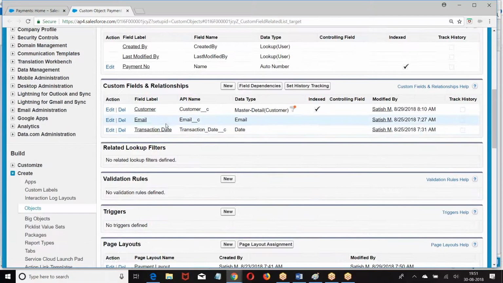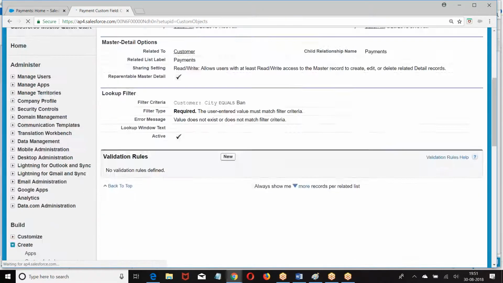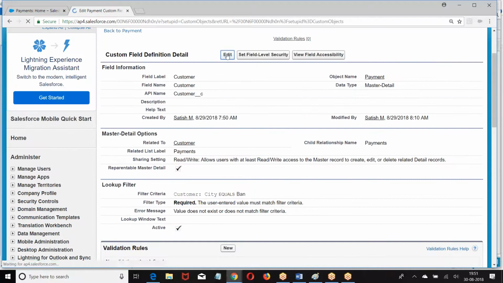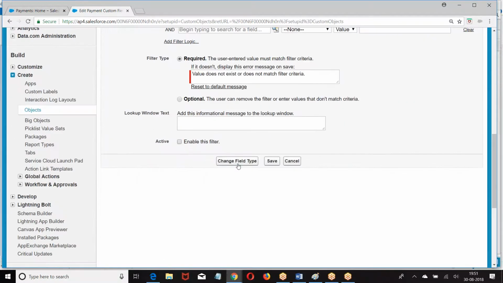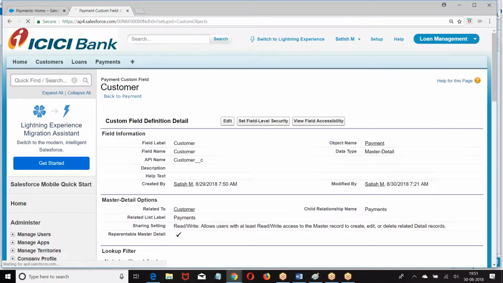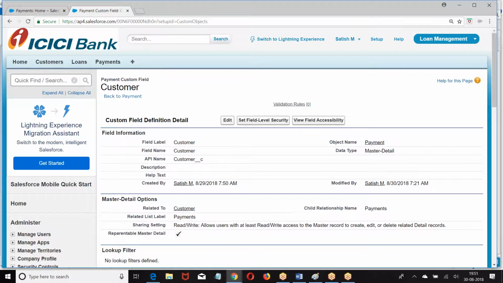On the payment object, I am creating two master details. One is customer. If I want the owner of the customer to be the owner of the record, then I will go for customer as primary master. If I want the owner of the loan to be the owner of payment, then I will create loan as primary. Are you getting my point? Whichever master you want to be the owner of the record, that master should be primary.